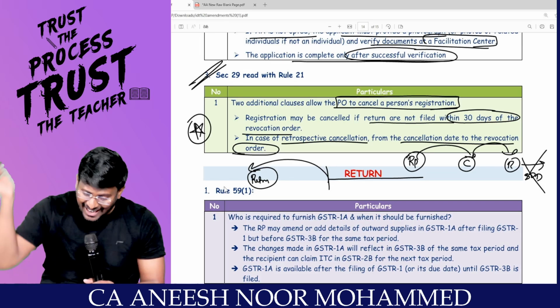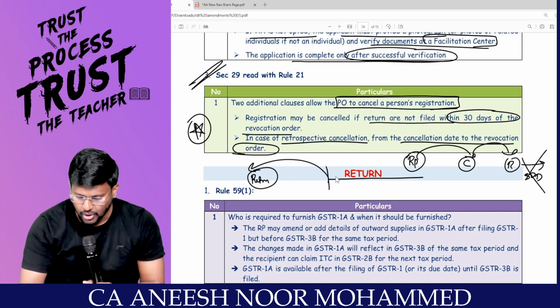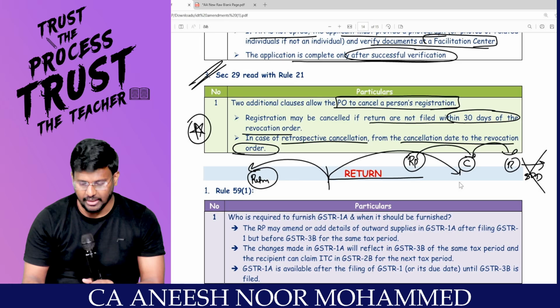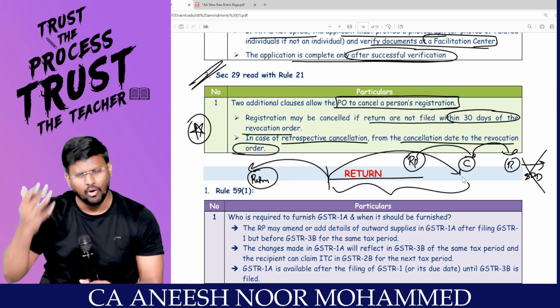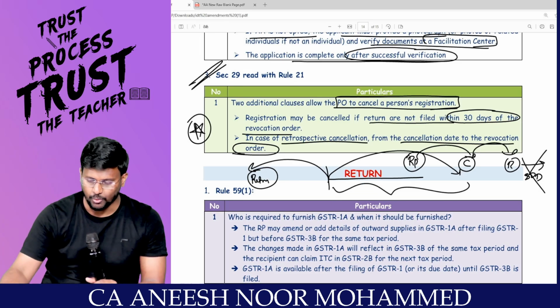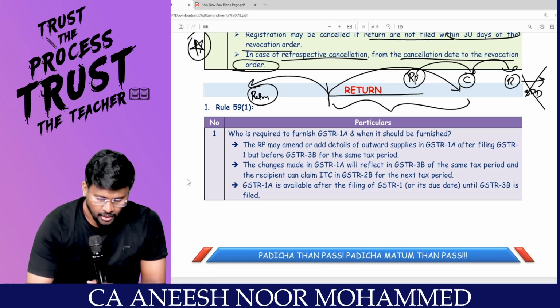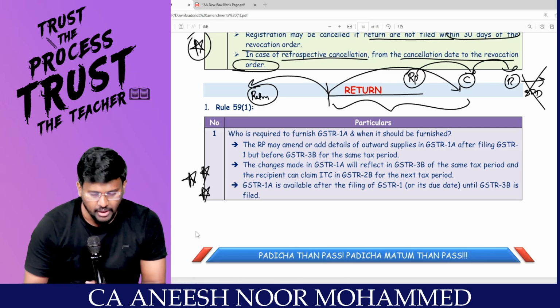Then from the cancellation date to the revocation order, the entire amount will be cancelled. That is, whatever the earlier, all the old period will be cancelled if you don't file within 30 days. Sir, very important, very, very important.